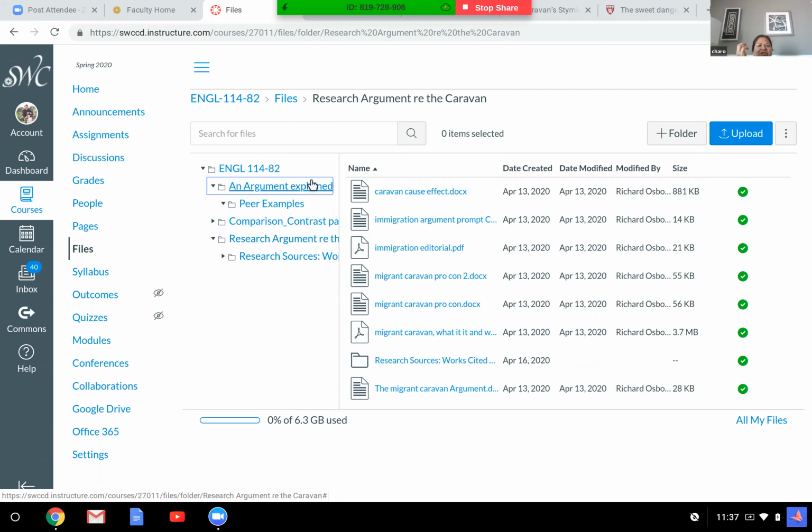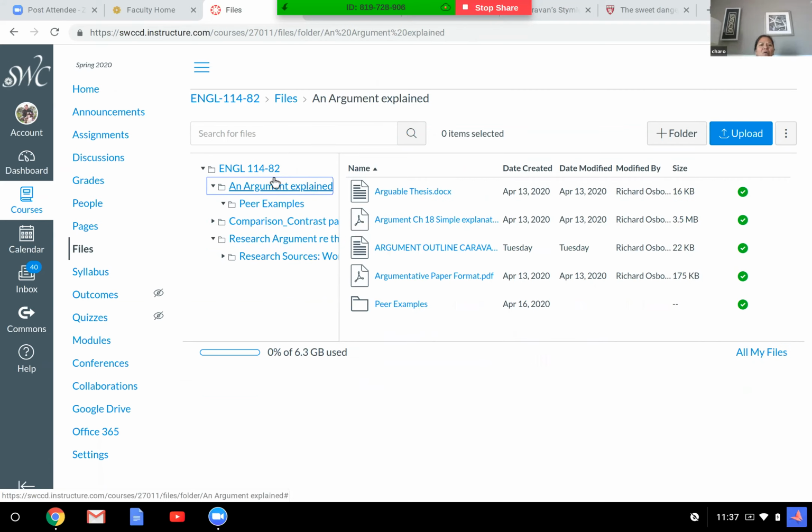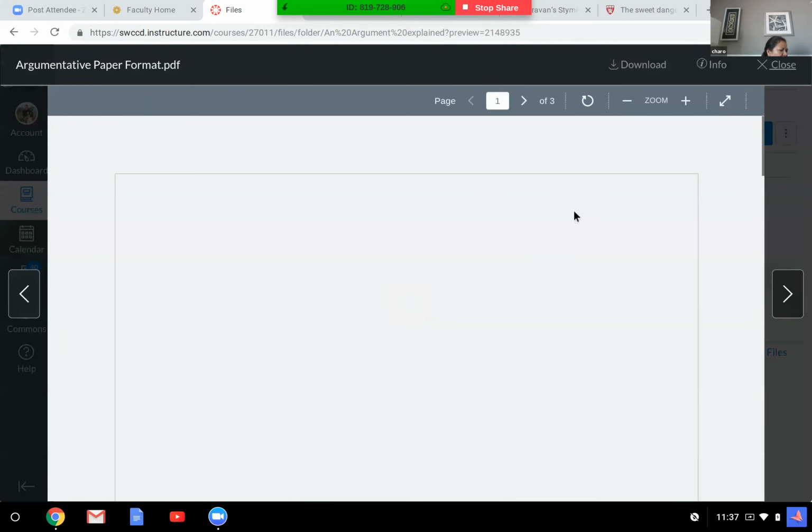Okay. Argument. Resources? No, it's argument. And then the format. So it's the 4th one. Okay. Yeah. Perfect. Yeah, there it is. So these are the main things to be thinking of when you're writing the paper. The argument paper. And you are going to do some research probably, so you can go on Google and find some stuff that maybe is important for you. Okay. Yeah. So I'm going to stop the recording now.